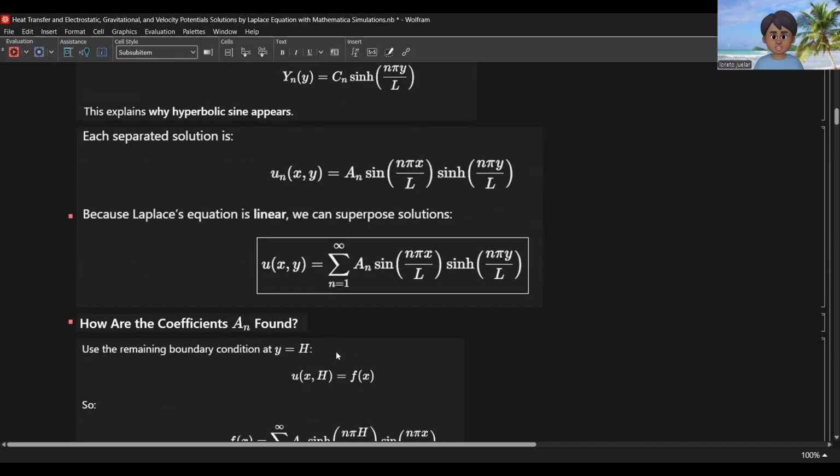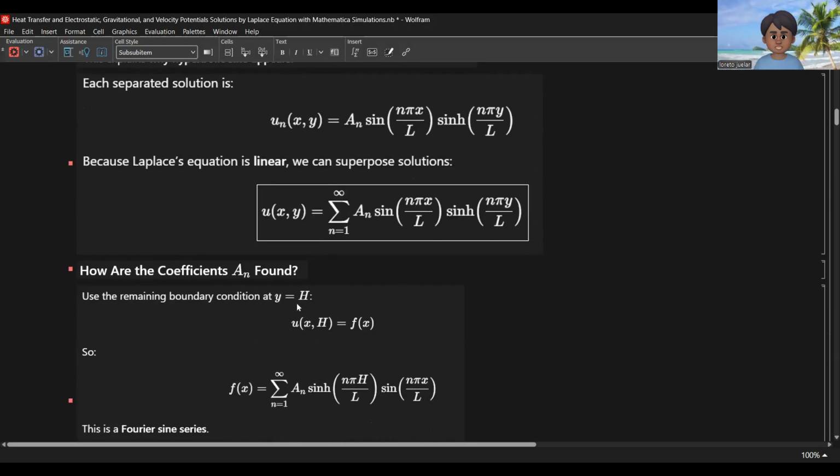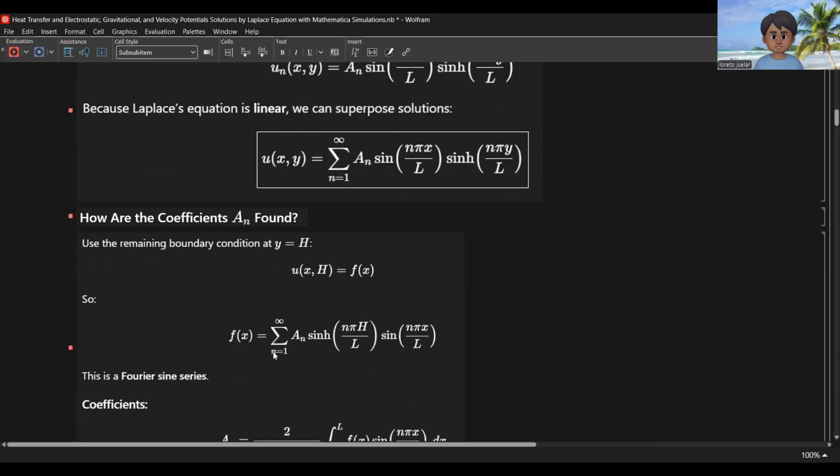So how are the coefficients e sub n found? Use the remaining boundary condition at y equal to capital H. At y equal to H, this becomes f of x. So our f of x here is the summation of e sub n, hyperbolic sine of n pi H over L, times sine of n pi x over L.